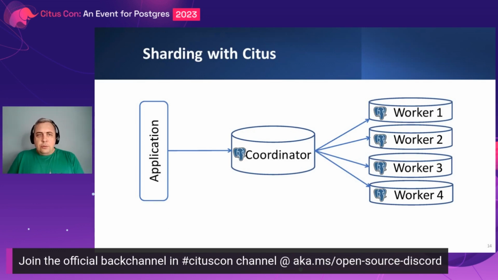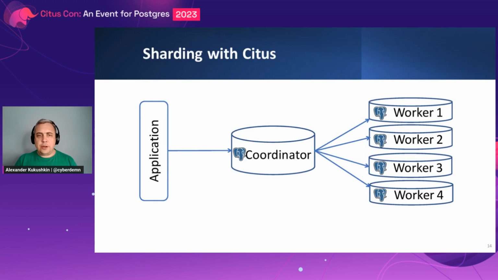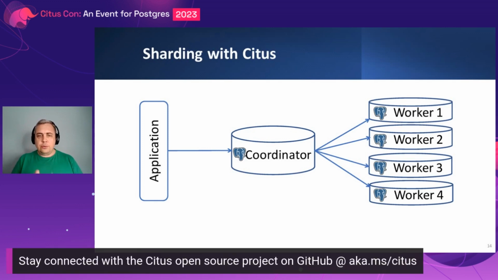And Citus is a solution to Postgres horizontal scalability. Instead of doing all this stuff on the application side, Citus provides a single endpoint where you can do everything to shard your data. In Citus, there are two concepts. There is a Citus coordinator, which normally is used by the application to work with the data.